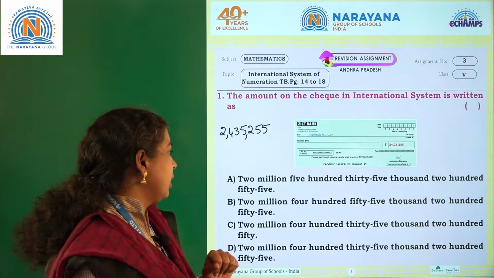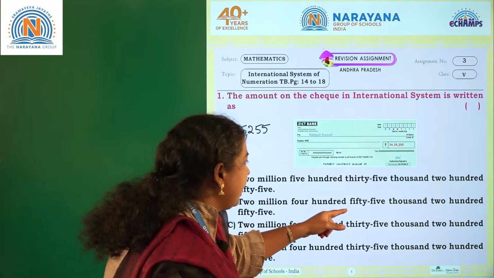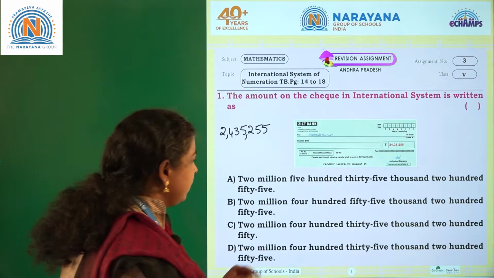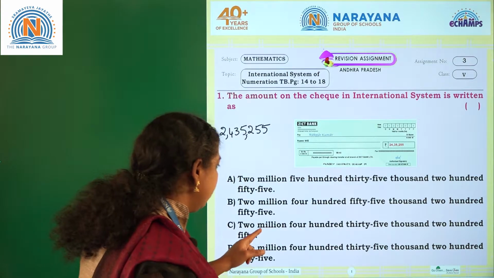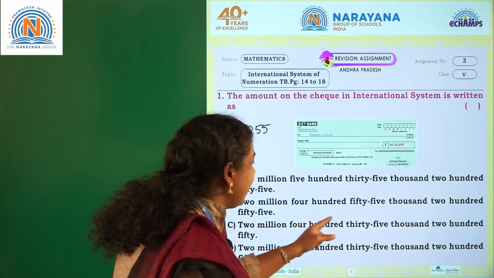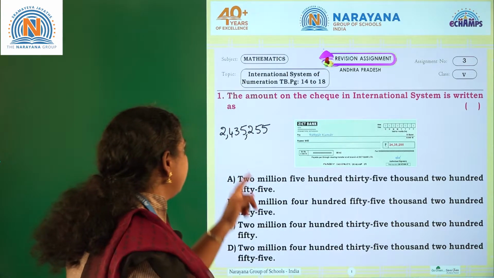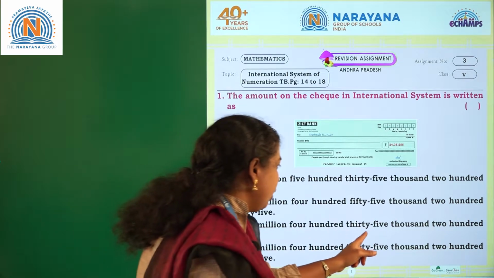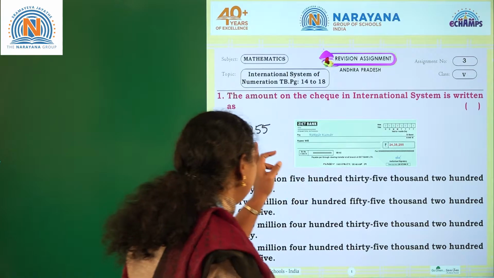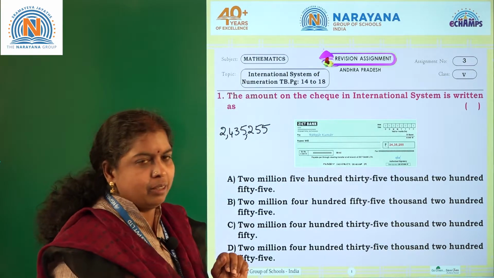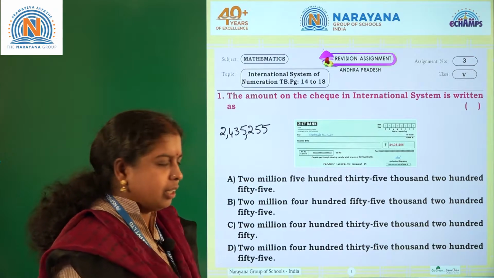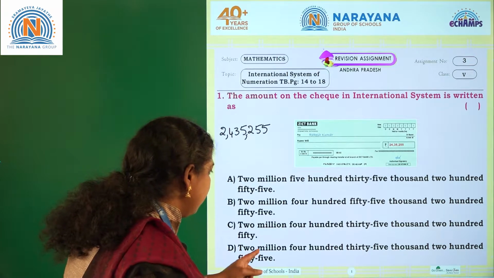2,535,000. It is wrong. 2,455,000. It is also wrong because we are having 435,000. 2,435,000. Yes, 2,435,250. But here it is 55. So, option 3 is also wrong. Now, let's move to the last one.